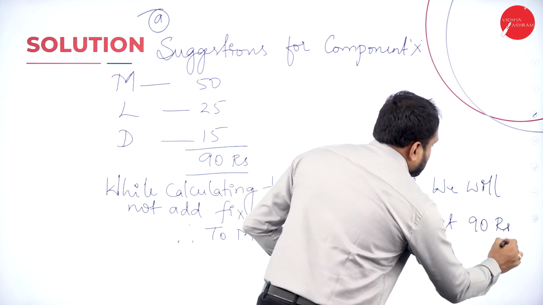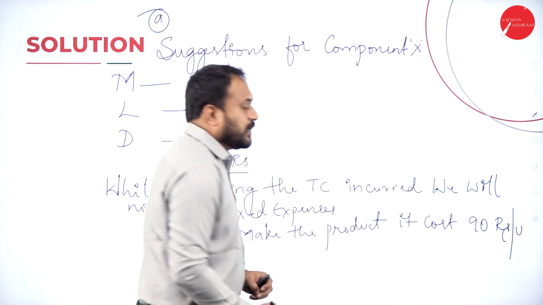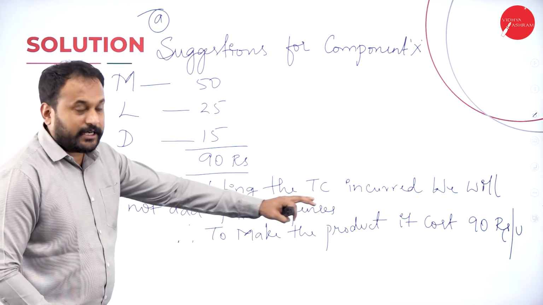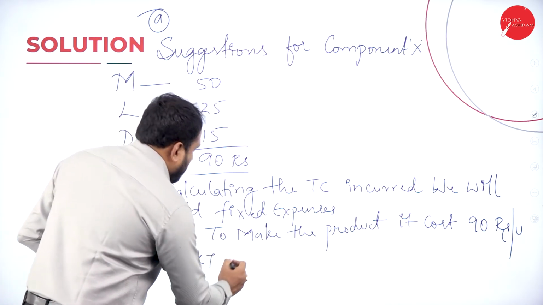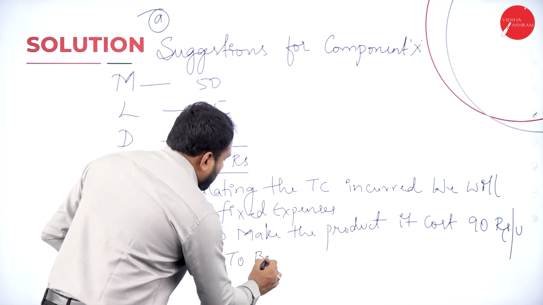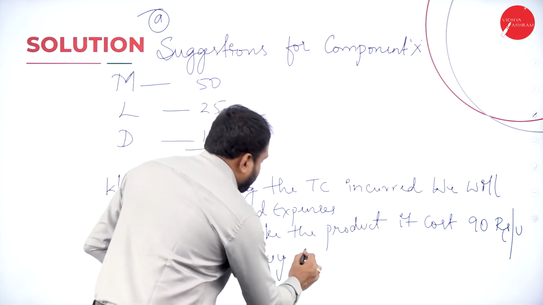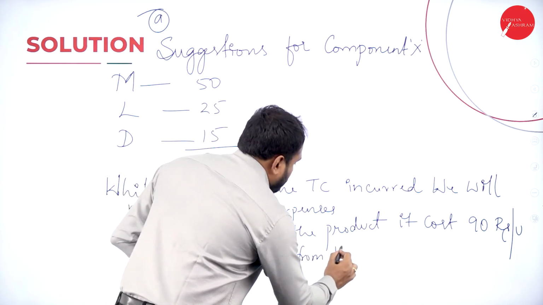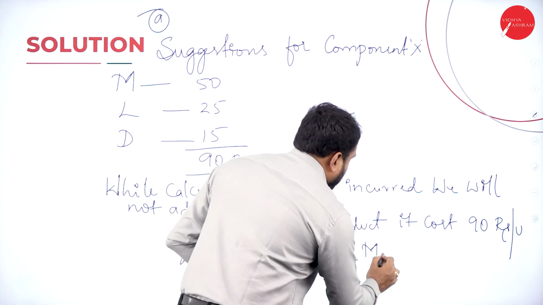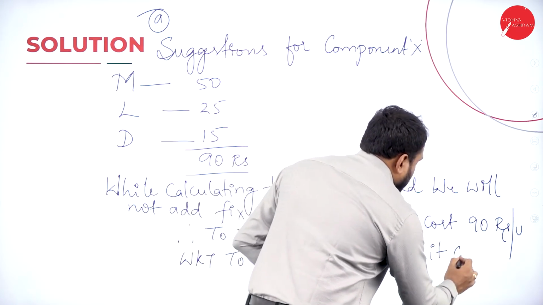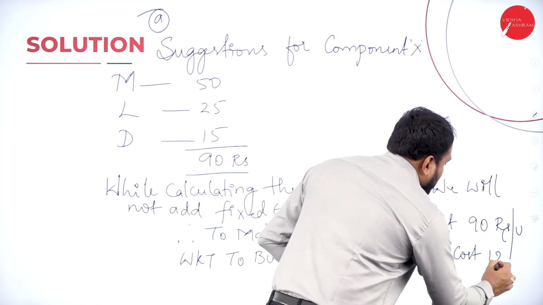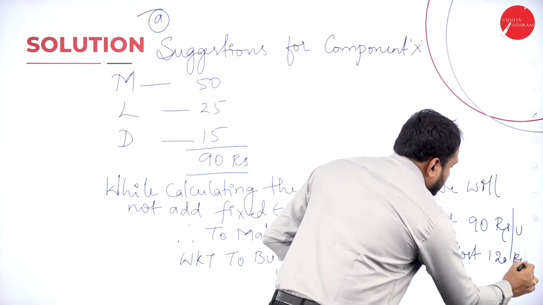90 rupees per unit. It will cost how much? 90 rupees per unit. And we know that to buy from the market, it costs 120 rupees per unit.